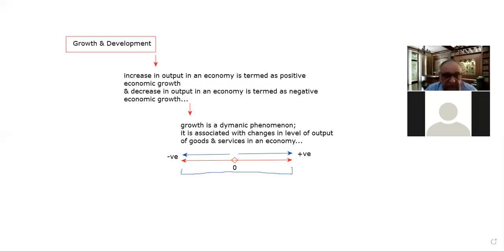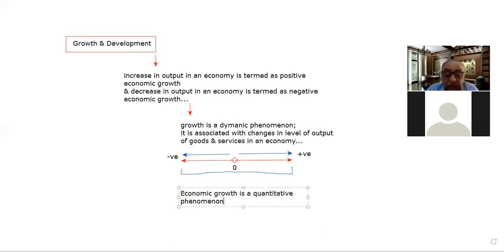And the second thing, which is obviously clear from this, is that economic growth is a quantitative phenomenon. That is the next important point.